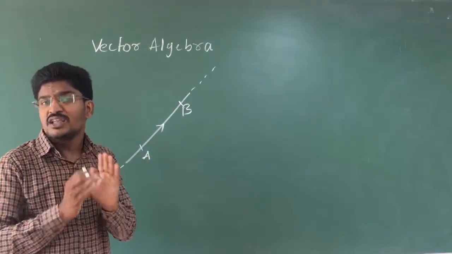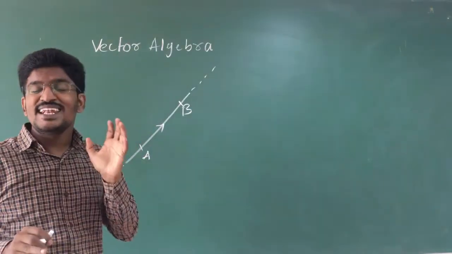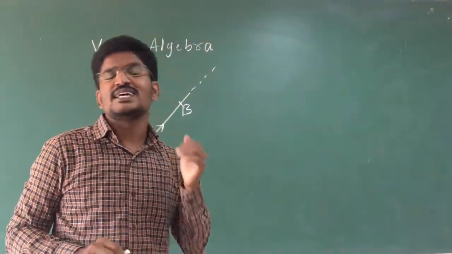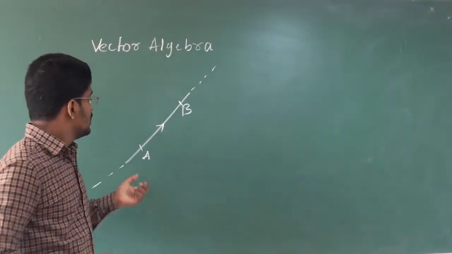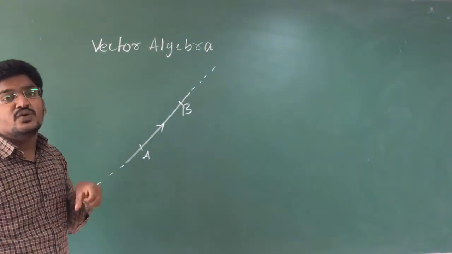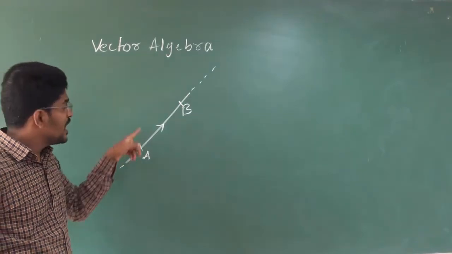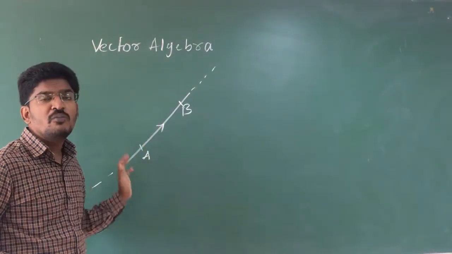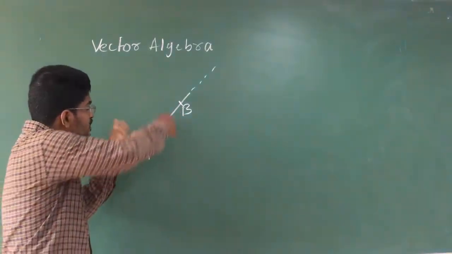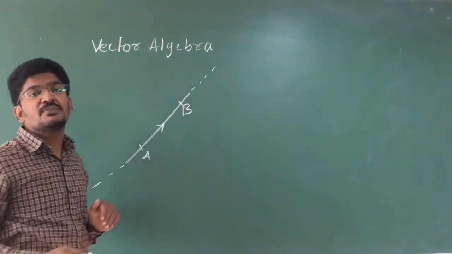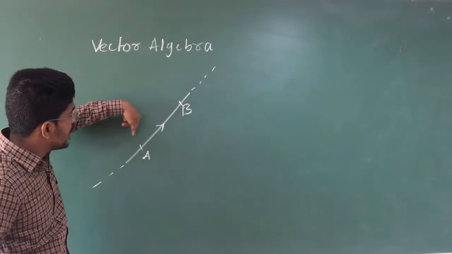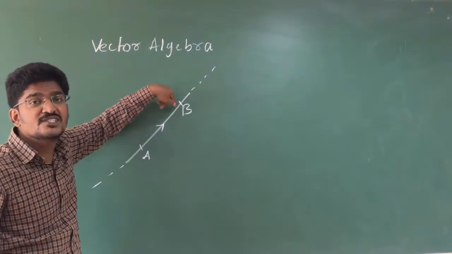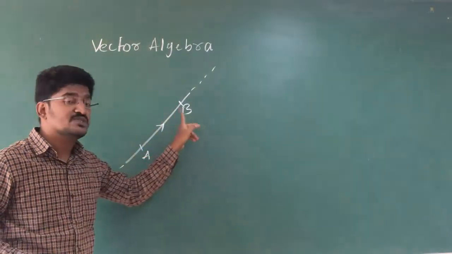Are you getting my point? First I was having a line of length n, that means n centimeters or n meters or n units of line. On that line, I am going to make an arrow from A to B, and I am going to restrict my line from A to B. That means A to B is my length, A to B is my direction.